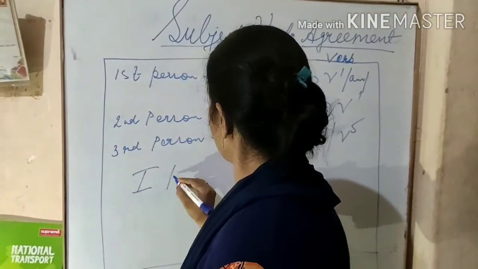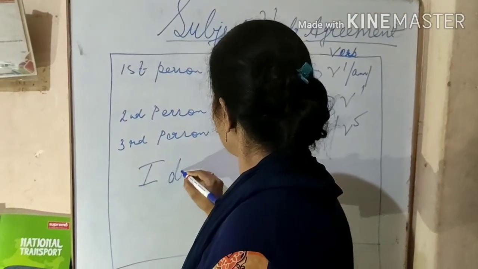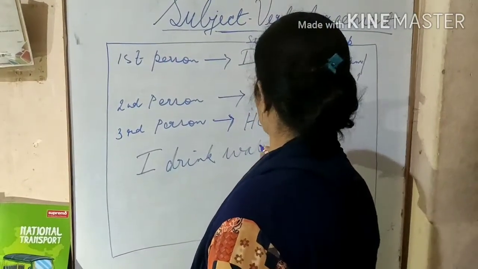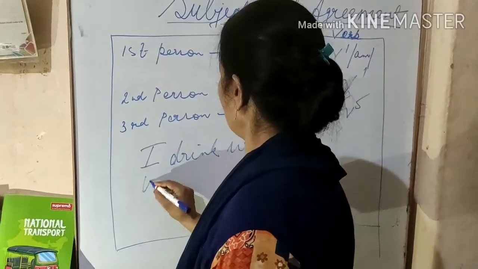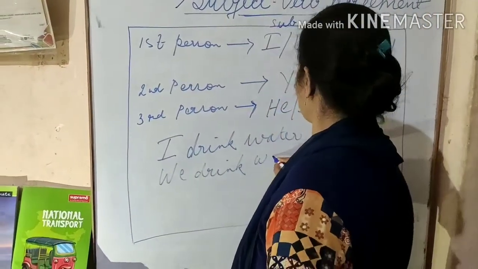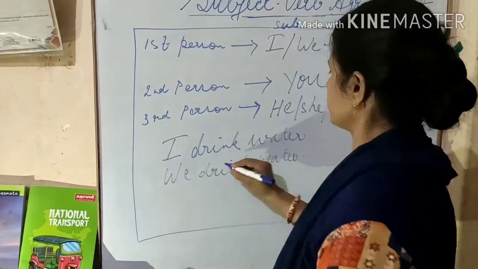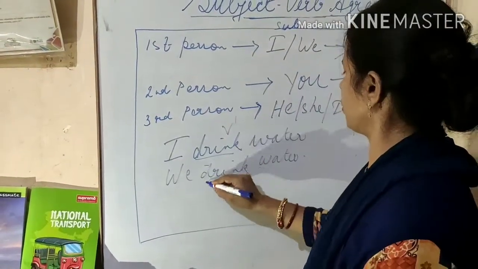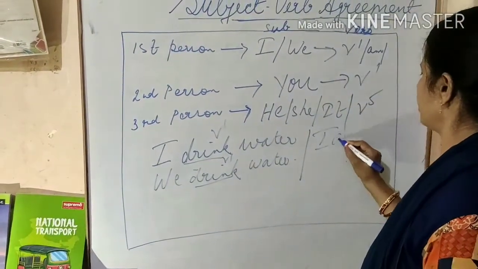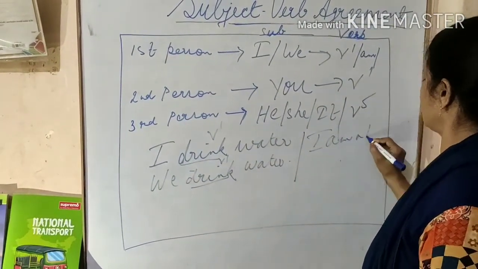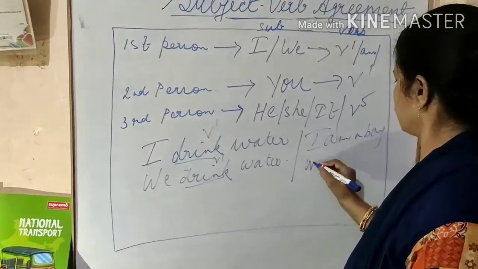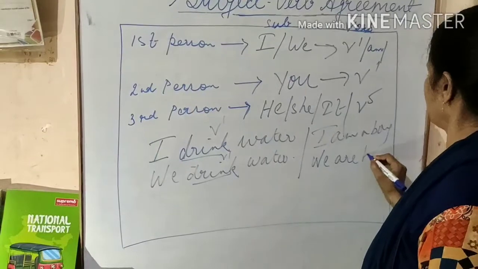I drink water. We drink water. So these are the main verbs. Helping verb: I am a boy. We are boys.